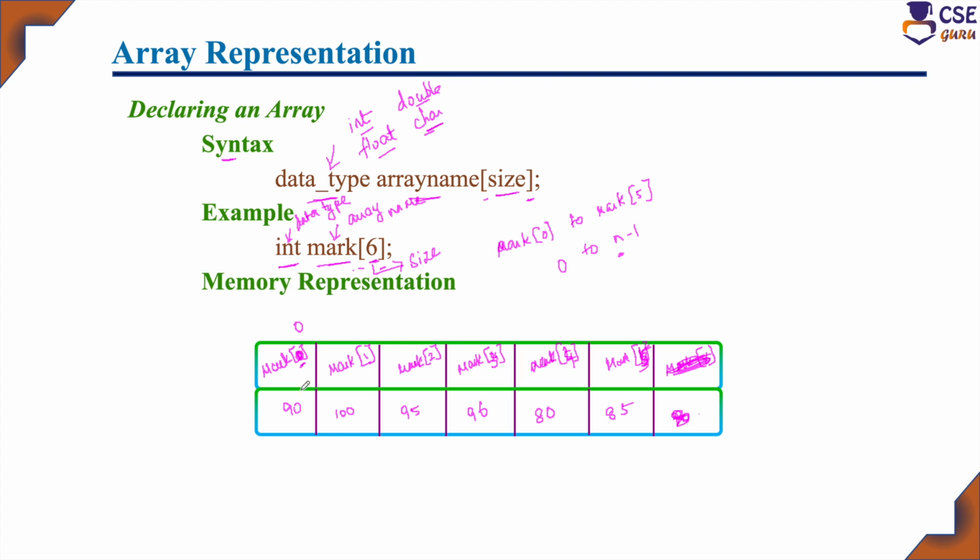This is the 0th index, and this is n minus 1. N is 6 here, so 6 minus 1 is 5. So totally it will store 6 elements. Array elements are always referred to by their subscript. If you ask to print mark of 0, the value 90 will be printed. Mark of 2 prints 95, mark of 4 prints 85. Likewise, the elements will be printed. If you want to access elements sequentially, that is also possible. So this is the declaration of the array.